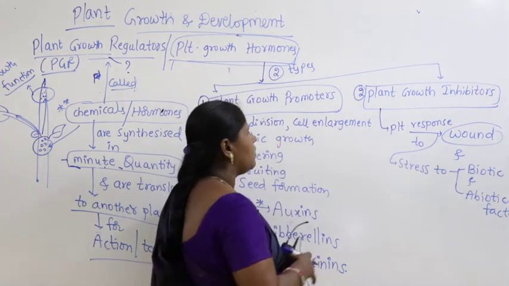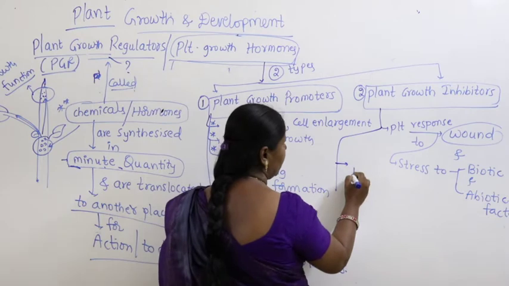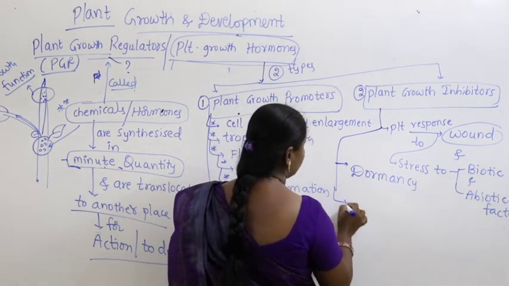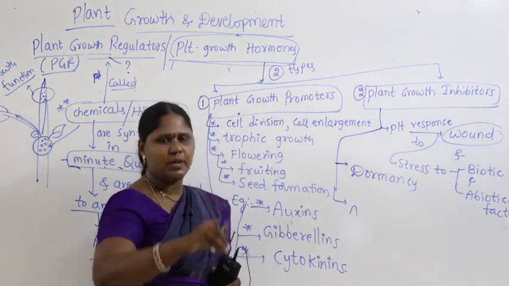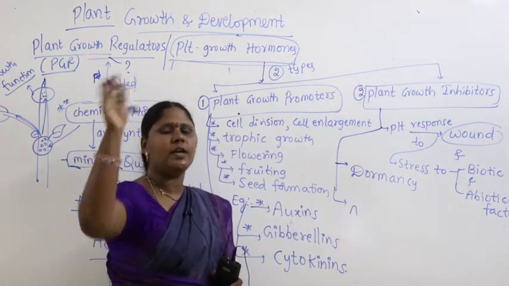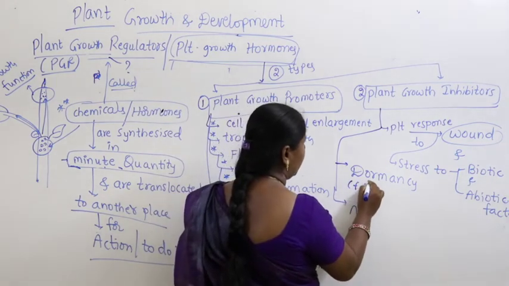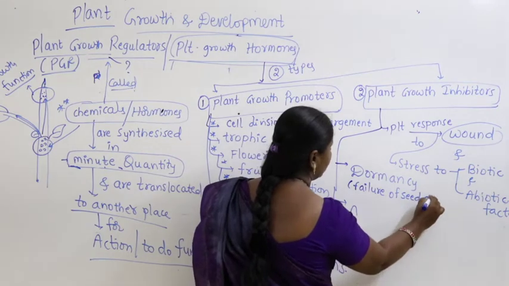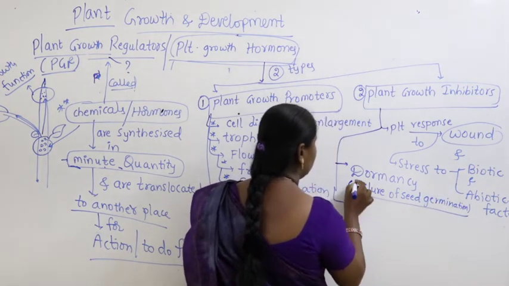Now, what are growth inhibiting processes? You can take growth inhibiting processes like dormancy and abscission. What is dormancy? Failure of seed germination. The seed will not germinate immediately, it remains in dormancy. Dormancy is nothing but failure of seed germination, or the seed takes some time to germinate.